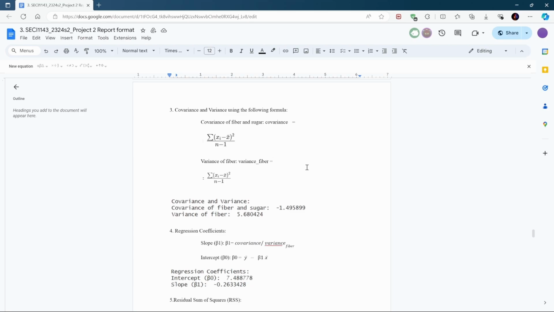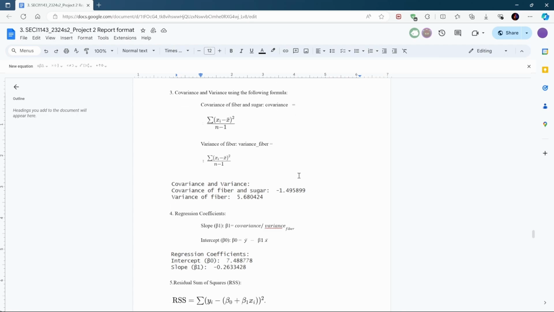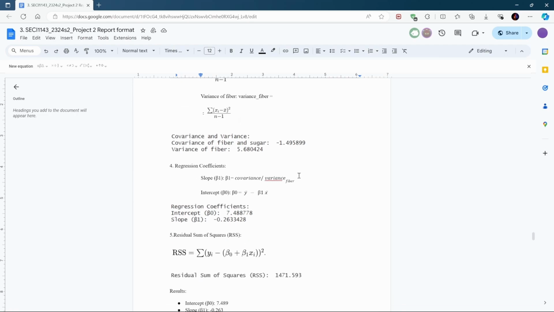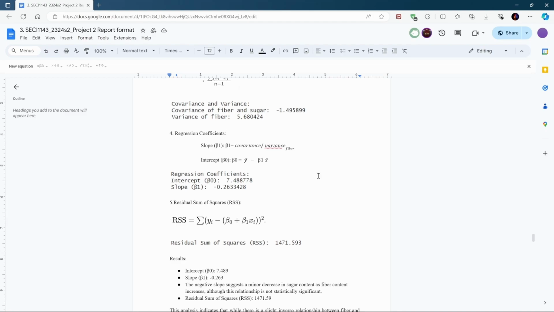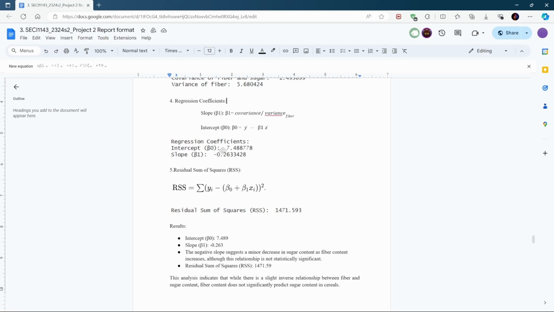For the third step, we find the covariance and the variance using this formula, which shows how fiber and sugar vary together, and the variance of fiber, which shows how fiber values spread around their mean. Step 4 is the regression coefficient. The slope, beta 1, is the covariance divided by the variance of fiber, indicating the change in sugar content for each unit change in fiber. And the intercept beta 0 is the expected sugar content when the fiber is 0.